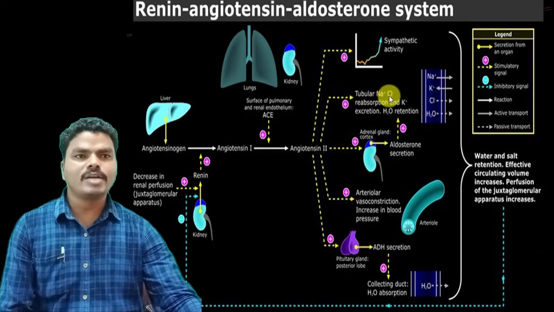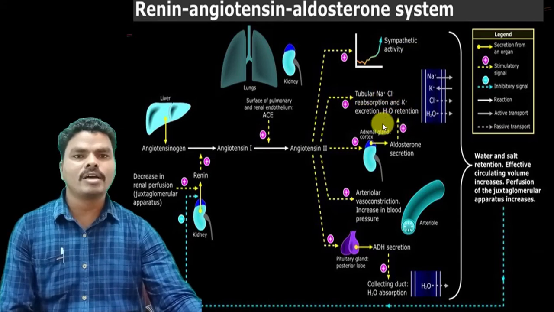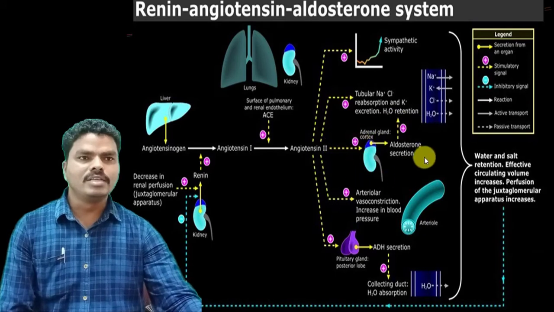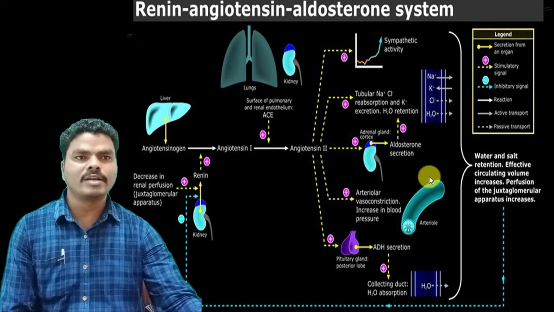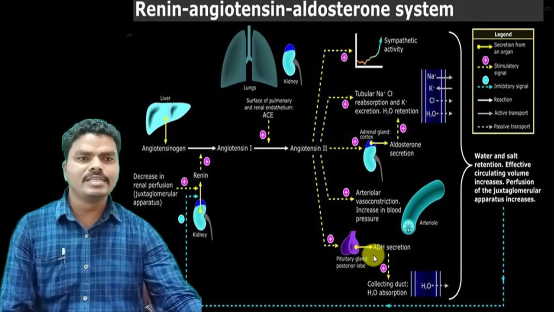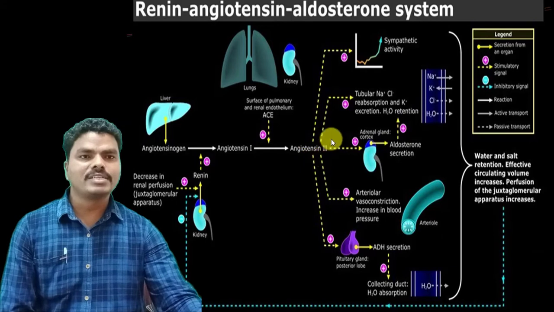Tubular reabsorption of sodium chloride and water may also develop high pressure in arteries. The release of aldosterone may also increase the reabsorption of water at the distal convoluted tubule. And when there is increased antidiuretic hormone, that may also increase the reabsorption of water from the collecting duct, and thereby it increases the volume in arteries, and that may lead to development of hypertension. So the actions of angiotensin II can ultimately lead to development of hypertension in different ways.